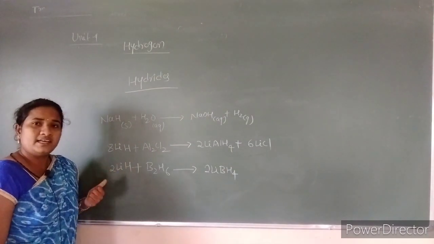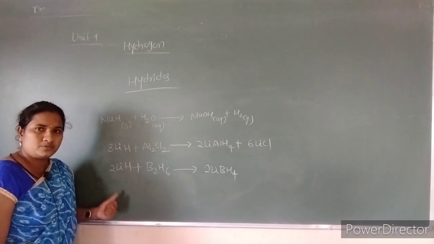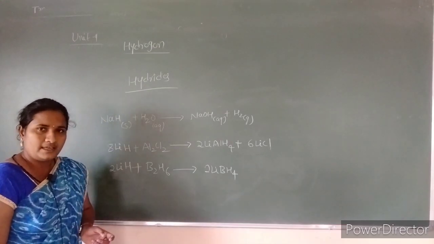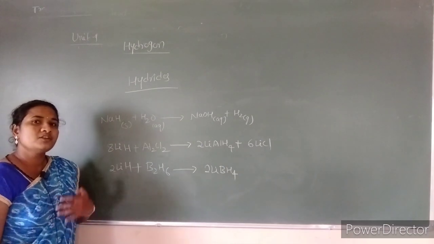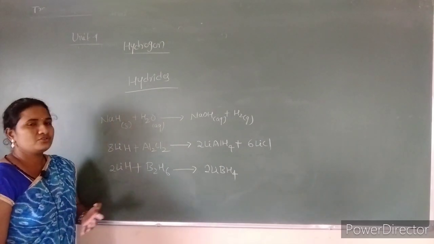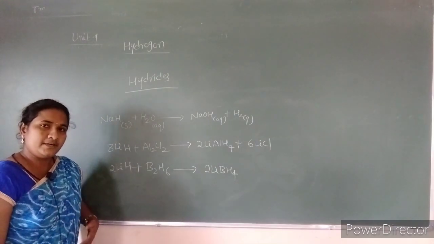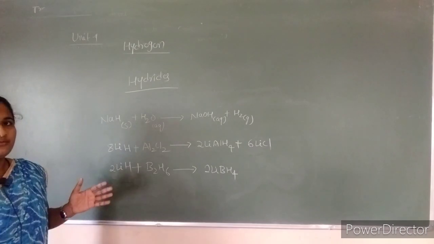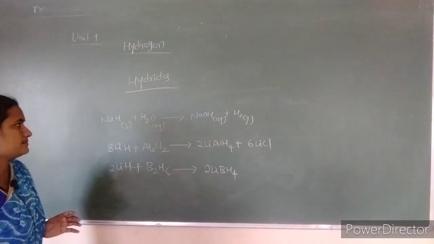They are volatile in nature, possess crystalline character, and will not conduct electricity, but the melts will show electricity due to the liberation of hydrogen at the anode. So this shows the ionic character of ionic hydrides.